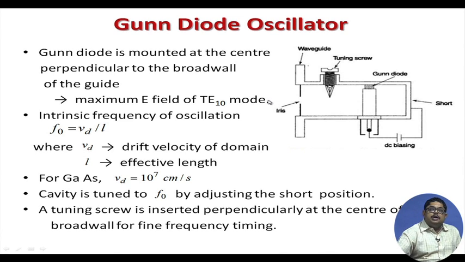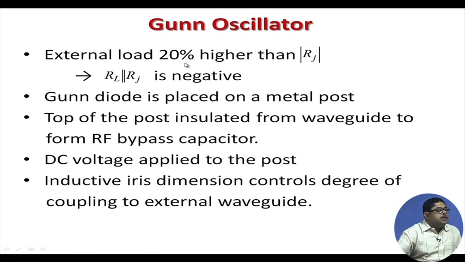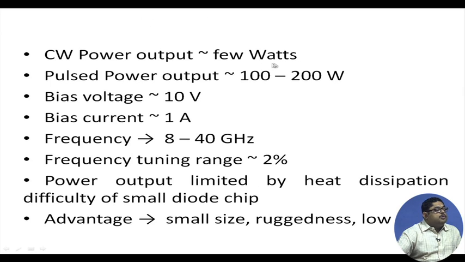Now, in the laboratory, instead of a reflex klystron, we have a Gunn diode oscillator, which produces a microwave signal to the external load. Output power is a few watts, like a klystron. Pulse power output of 100 to 200 watts you can get, with bias voltage 10 volt and bias current 1 ampere.